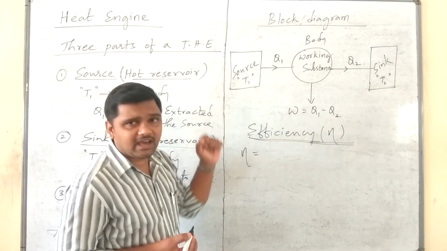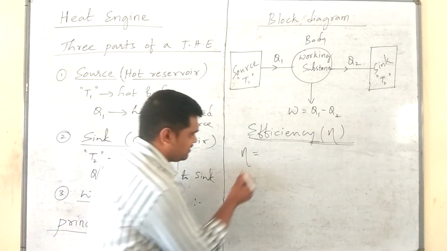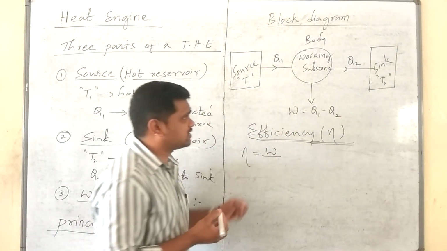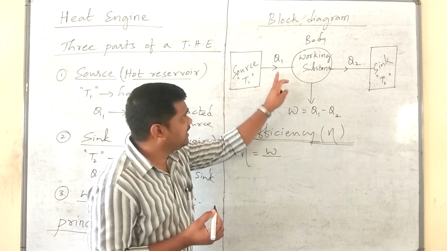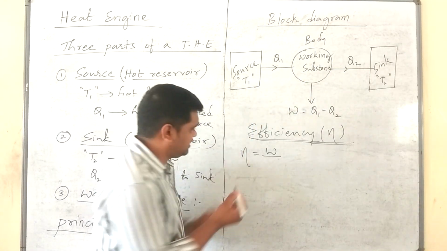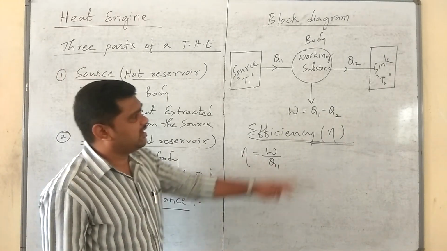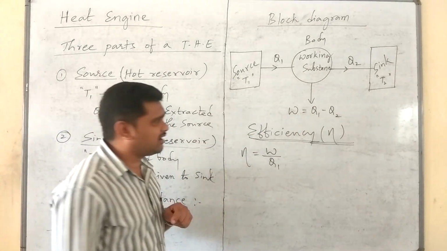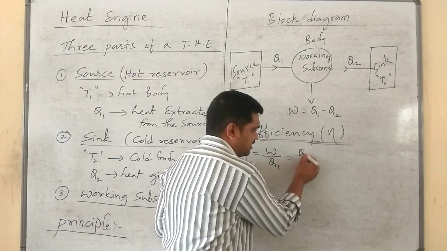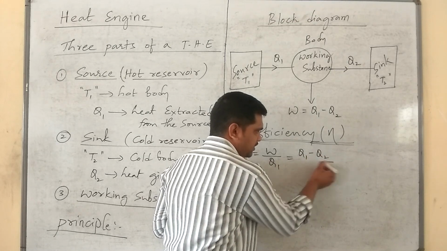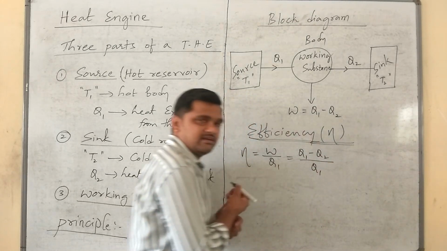What is the output here? Output is the work done. What is the input? In order to do such work, it is taking Q1 amount of heat. Therefore, the input is Q1. Next, in place of W, we can write Q1 minus Q2, divided by Q1.